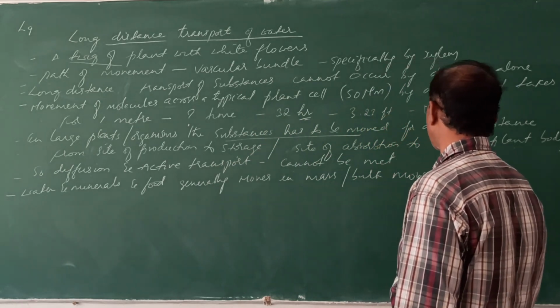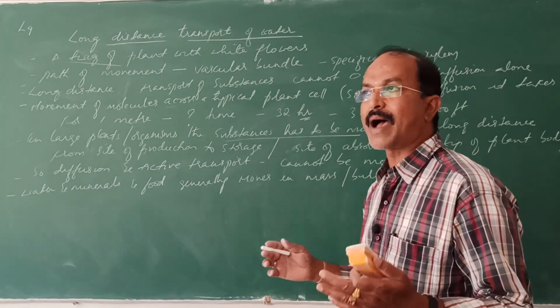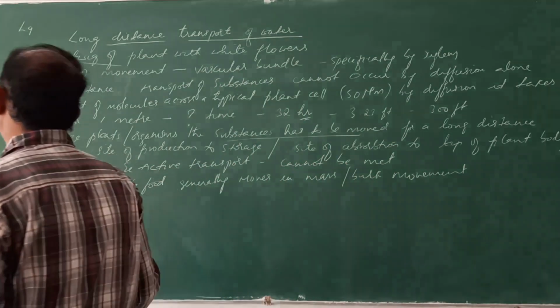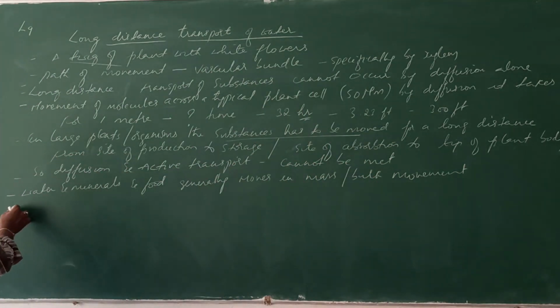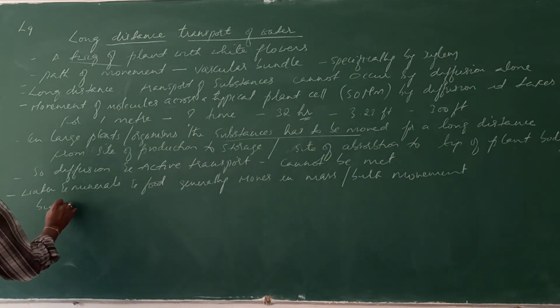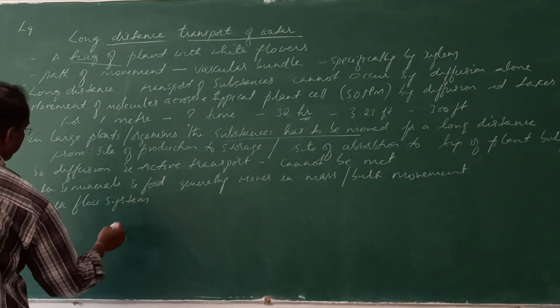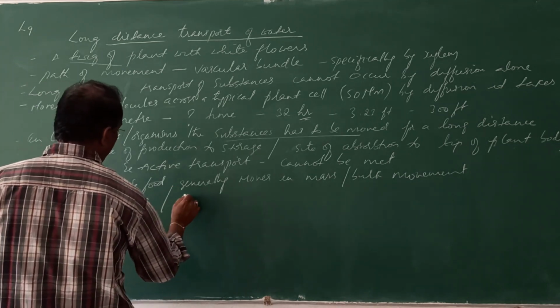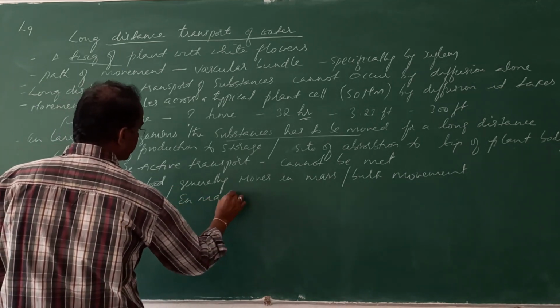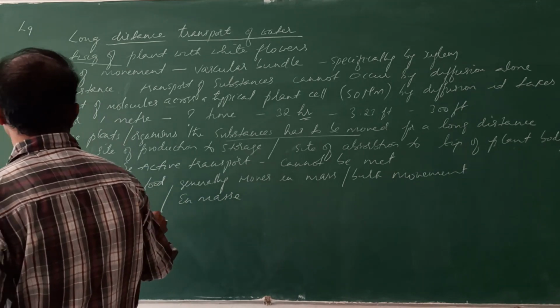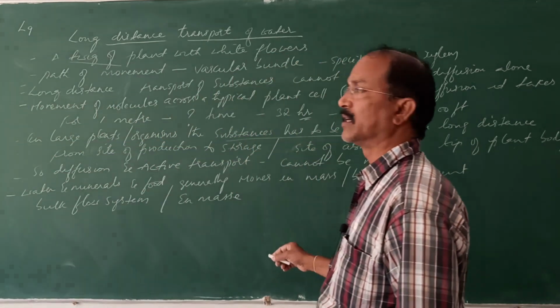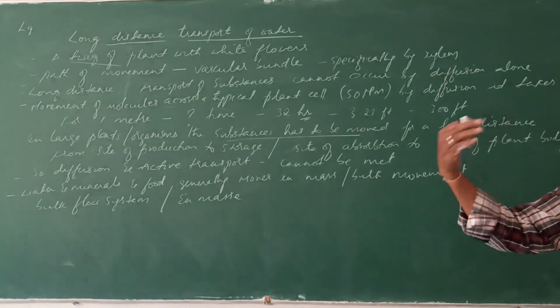Bulk movement means en masse. En masse means in large amount, in a bulk flow system. So en masse from one point to another point.